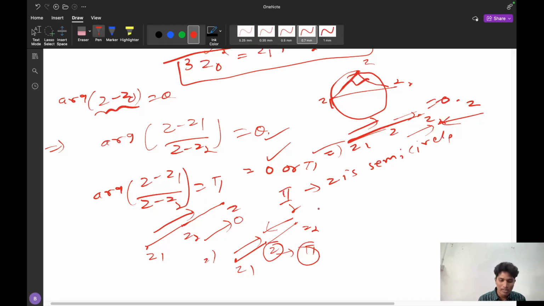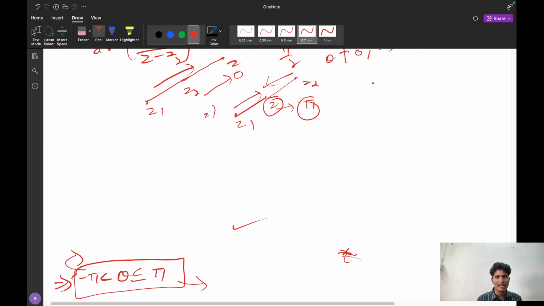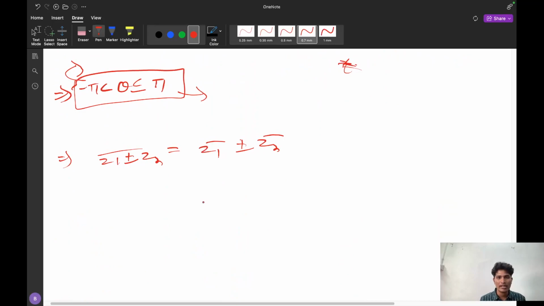And some more conditions can be taken, that is theta not equal to 0, not equal to pi, and not equal to plus or minus pi by 2. Other than these cases, it will depend. It will be a circle with arcs, that is major arcs and minor arcs. You have to check the condition. After checking the condition, it can be easy for you to evaluate.